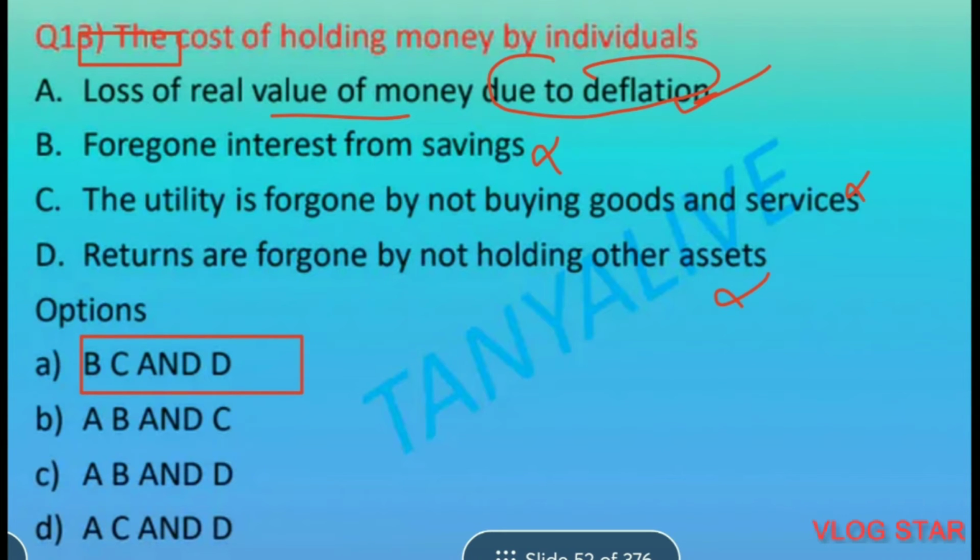Next question, the cost of holding money by individuals. When a person is only holding money, not buying any assets, not investing, it's a waste of money actually. So B, C and D are correct for holding money. The first one, foregone interest from savings. Then we have the utility foregone by not buying goods and services. Last one, returns foregone by not holding other assets.